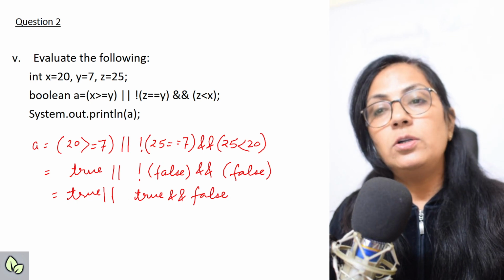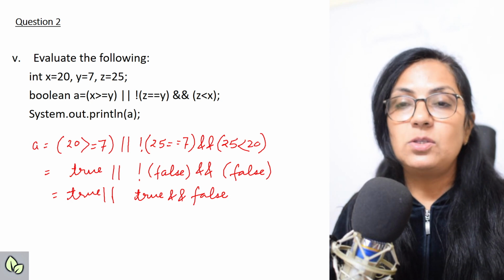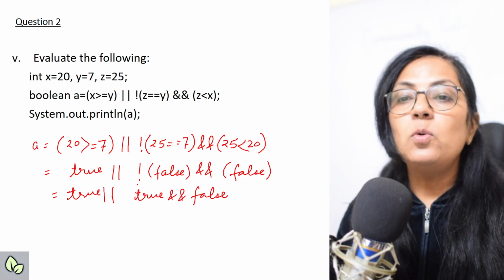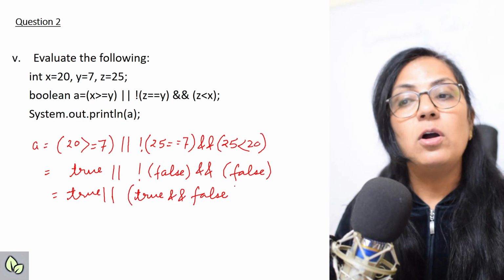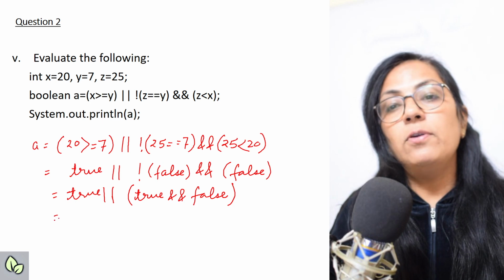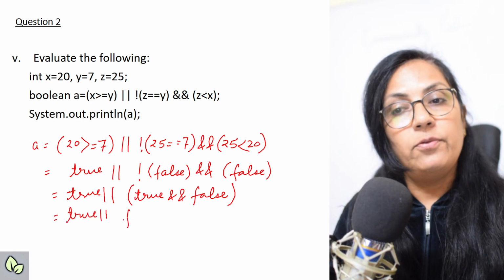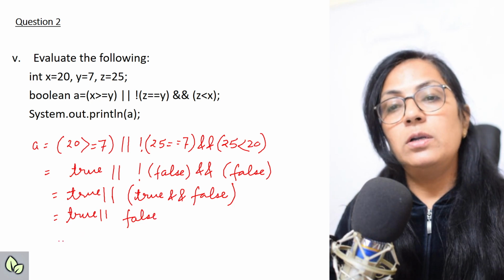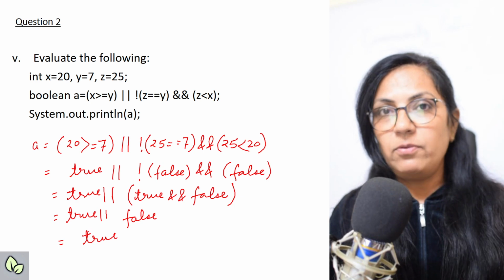True or true and false. And operator has higher precedence over or operator. So what is done here? Here automatic binding is done according to the higher precedence of the operator. So if you will take true or, true and false will be false and true or false will be again true. Children, please pause the video here.